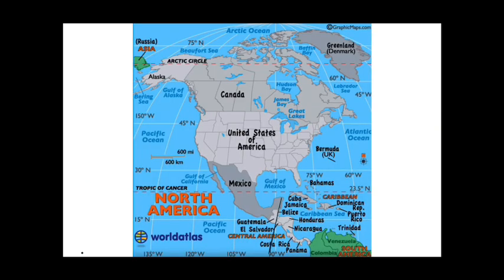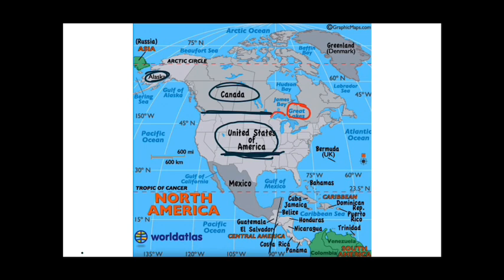So guys, as you can see, this is the map of the North American continent, and this is Canada, and this is the United States of America. This part of Alaska is also part of USA. Here we see the border of USA and Canada, and these are the Great Lakes, as it is written over here.